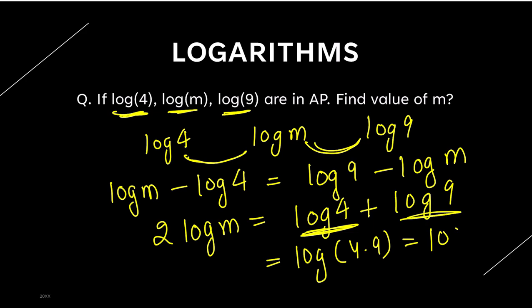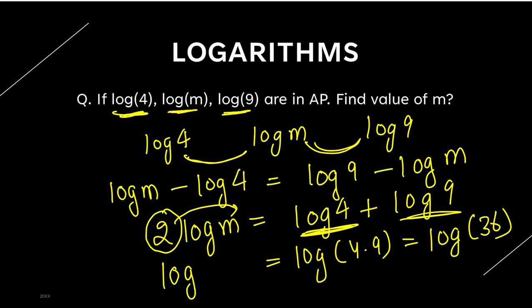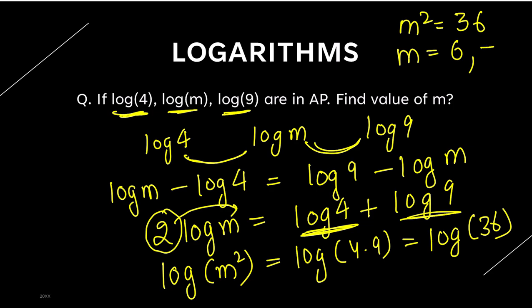This is giving us log of 36. And here, can I not take the 2 as a power? So this is log of m square. Log of m square is equal to log of 36. So, can I not write it as m square is equal to 36? So m can have two values, 6 and minus 6.